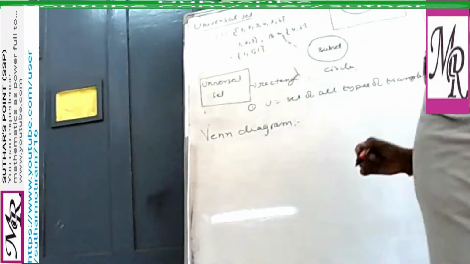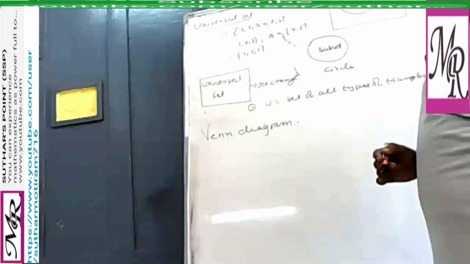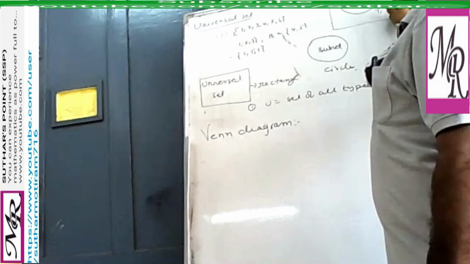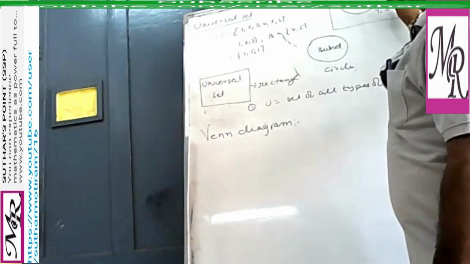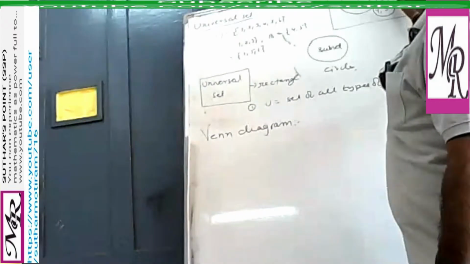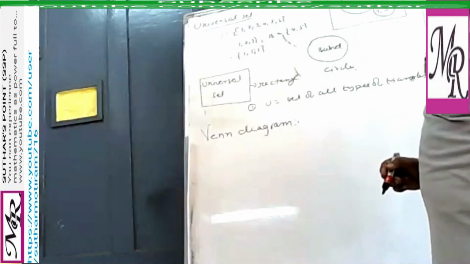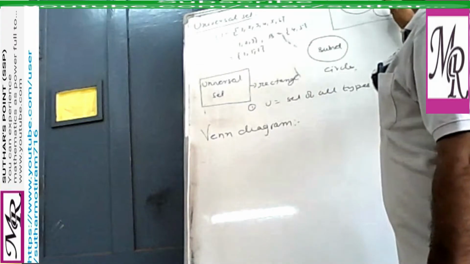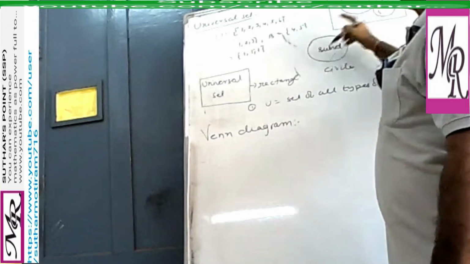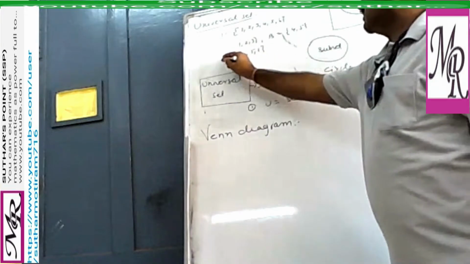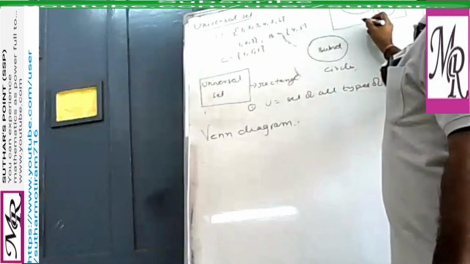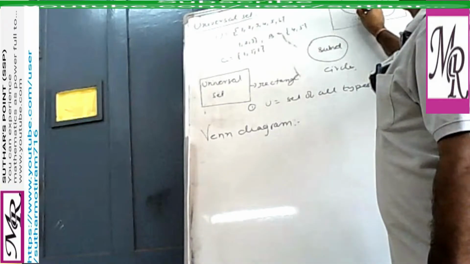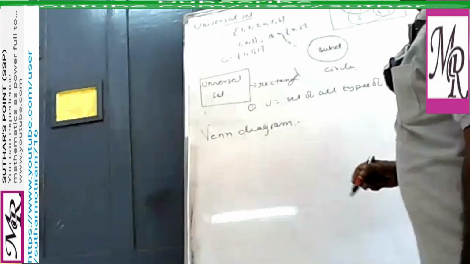Correct? Then you have 4, 5. This is set B. Now one more set C, which contains 1, 5, 6. So we can draw it in this form, like this.